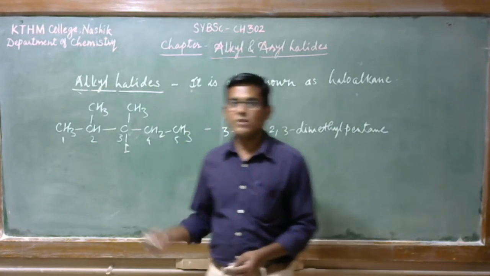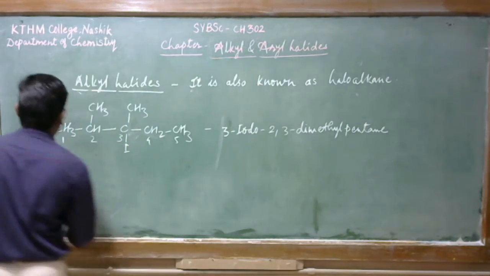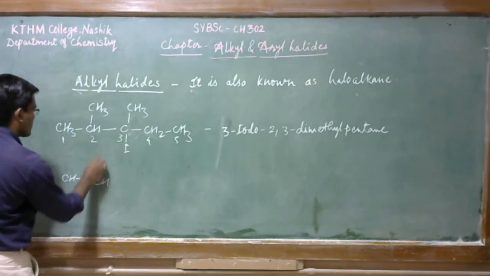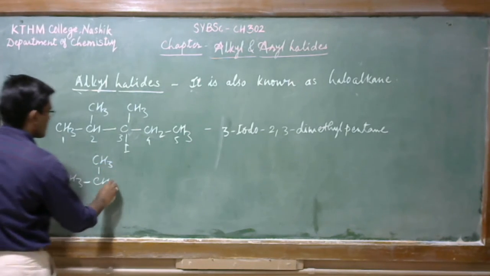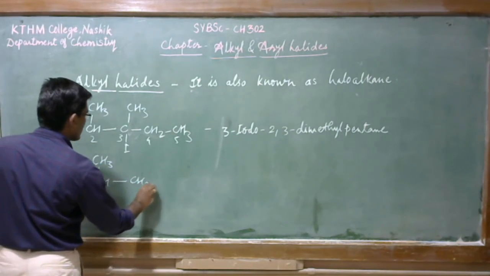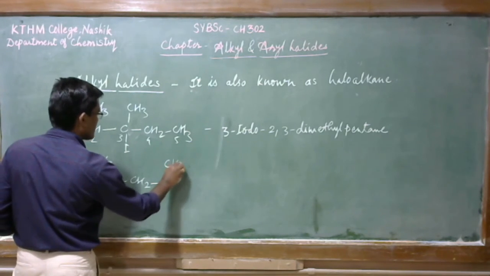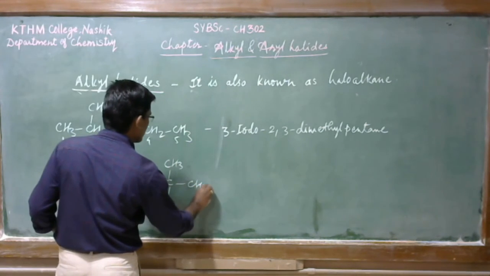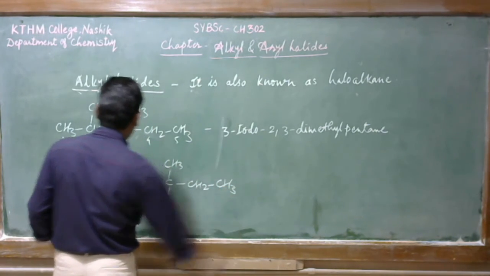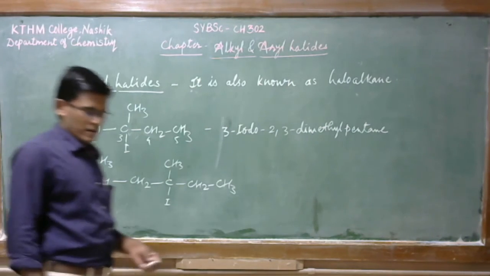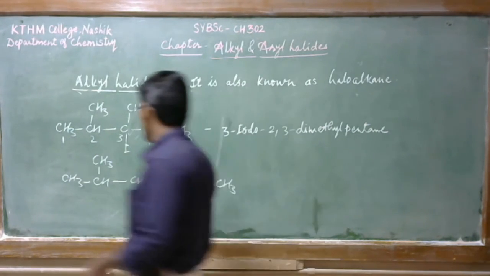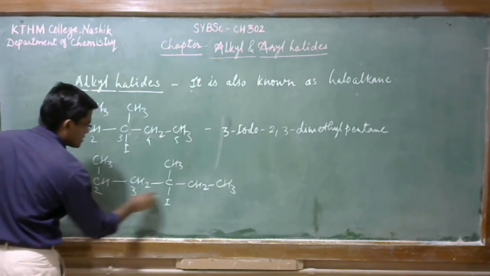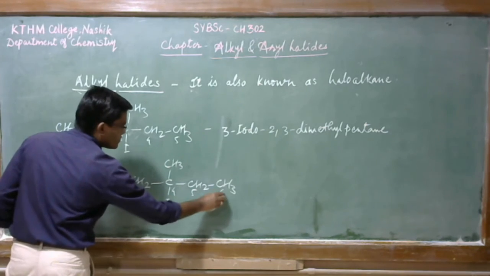One more similar example we will see. Okay. Now in the chain, first of all we will count this chain. This is carbon 1, 2, 3, 4, 5, 6.